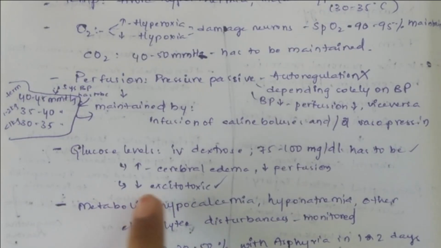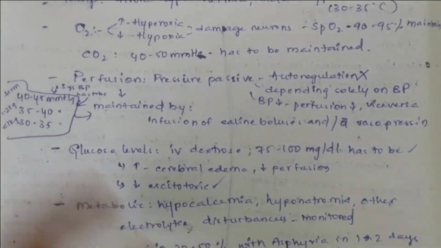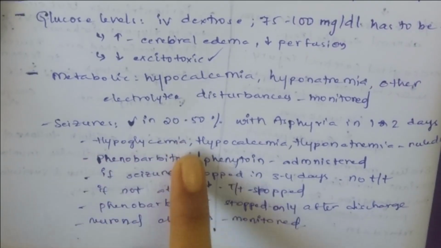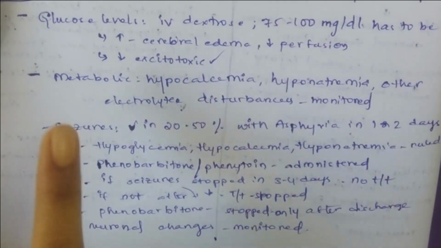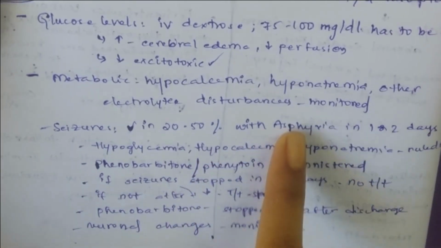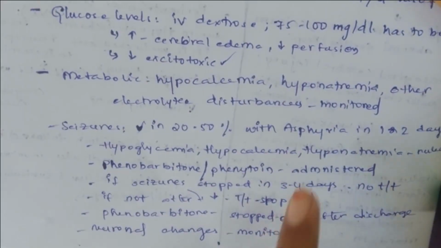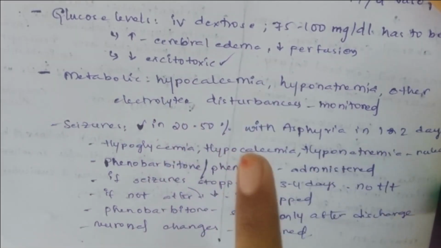And metabolically, the changes will be hypocalcemia and hyponatremia, and other electrolyte disturbances are also seen. You have to monitor all these things. Monitoring these is important, because if you don't monitor hypoglycemia or hypocalcemia or hyponatremia, this will ultimately result in seizures. These are present in 20 to 50% of neonates with asphyxia in 1 or 2 days. So, the presence of asphyxia leads to seizures in 20 to 50% of neonates.